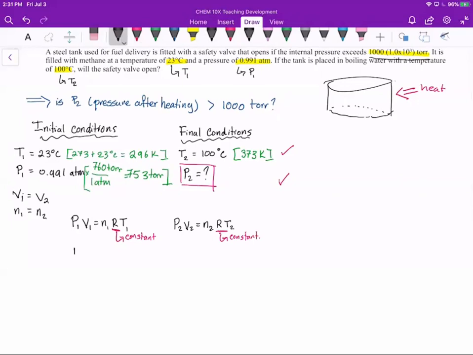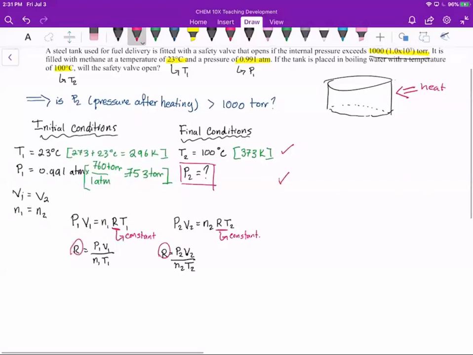We can solve for R. R equals P1 V1 over N1 T1, and R equals P2 V2 over N2 T2. And because we know that R is just our ideal gas constant, or our universal gas constant, and it's the same in both cases, we can equate these two directly to give us P1 V1 over N1 T1 equals P2 V2 over N2 T2.